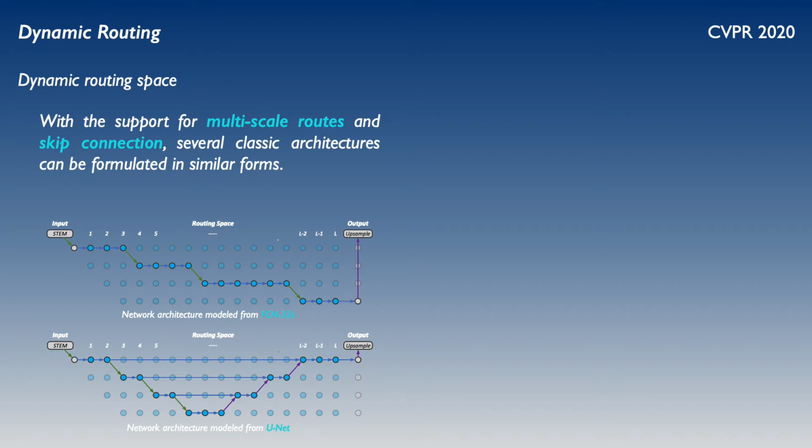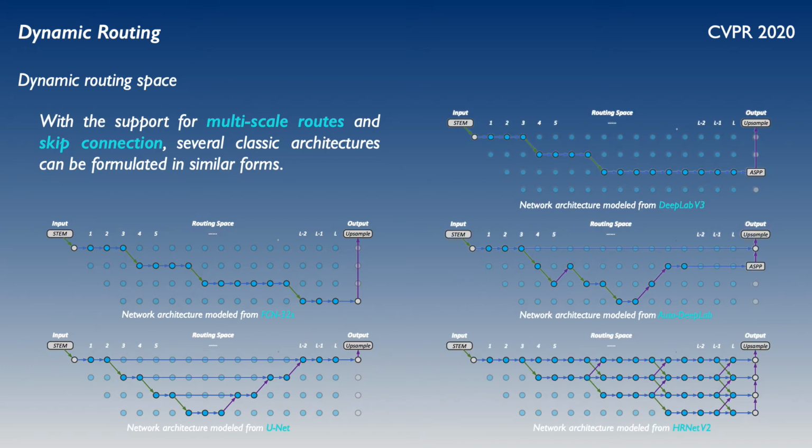Then we introduce the proposed dynamic routing space to release the potential of the dynamic routing. Both the multi-scale routes as well as skip connections are supported in the desired routing space, so several classic architectures can be formulated in similar forms. For example, we can model the famous fully convolutional network, the U-shaped net, the DeepLab V3, the Auto-DeepLab, and also the HRNet V2 in the dynamic routing space.